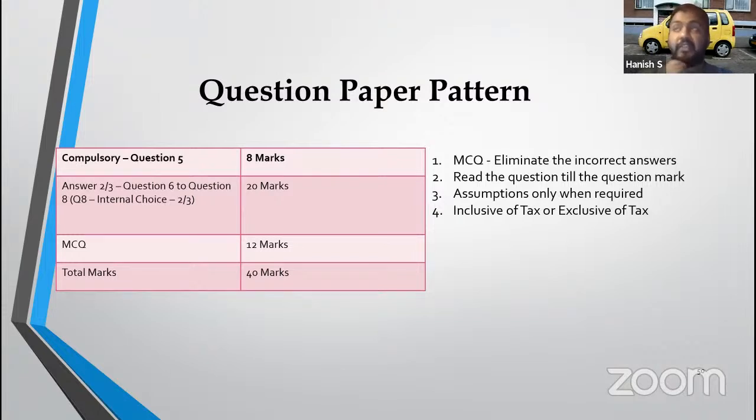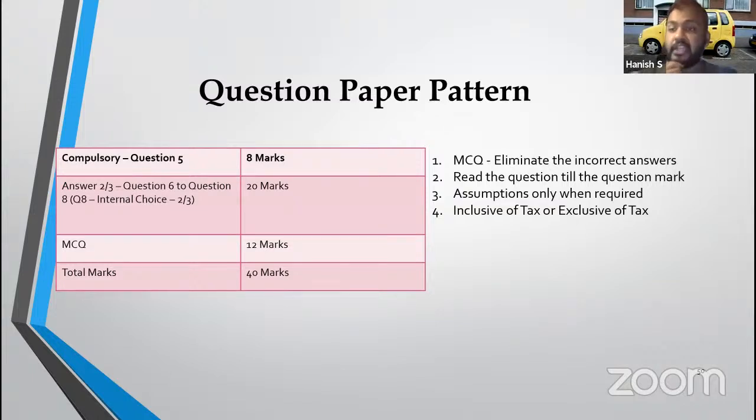Next, wherever there are two things which are possible, the question has not very clearly been framed, you can assume it this way also, that way also. Or there is an issue in the provisions itself. We have in certain cases like capital goods reversal, we have seen there are 2 methods. One is based on quarter method and one is based on monthly method. So there is an issue there, right?